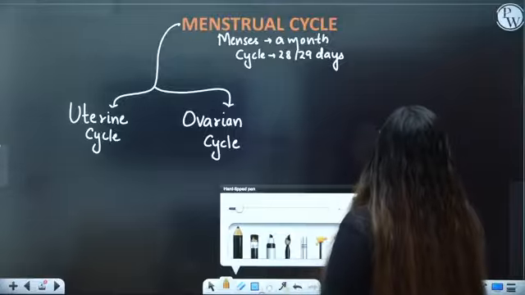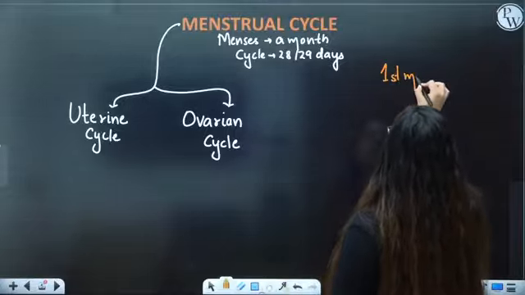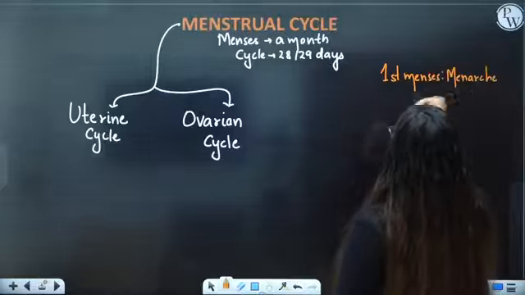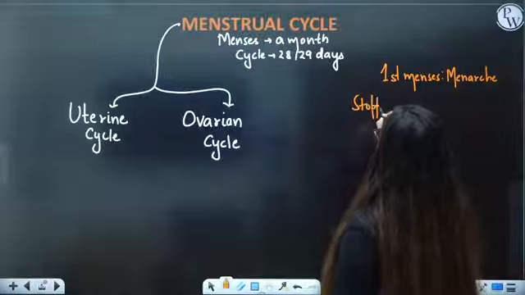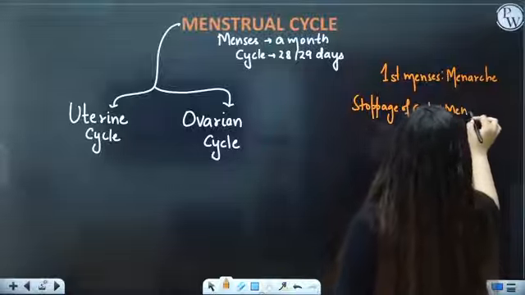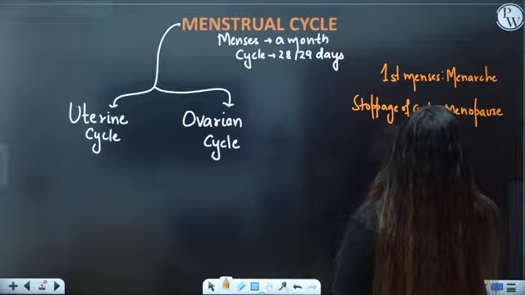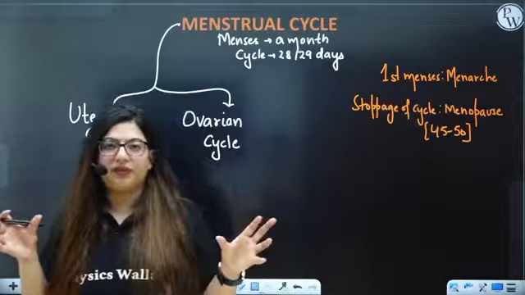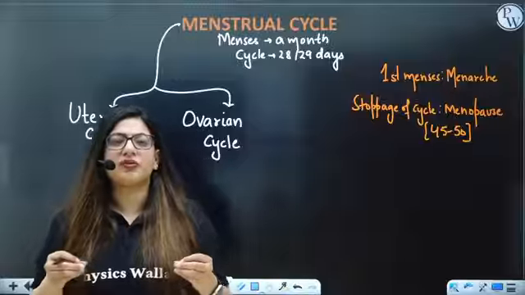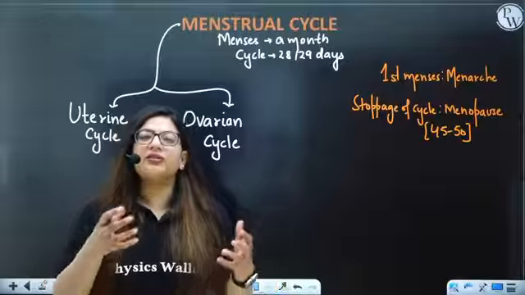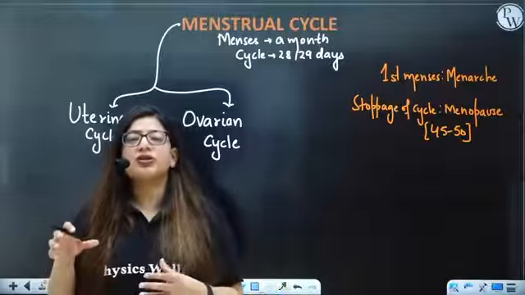Second thing, whenever a female has her first menses, what do you call it? You call it menarche. When there is stoppage of this menstrual cycle, we call it menopause. Menopause arrives around the age of 45 to 50 in a female. When in a female around 45 to 50 years of age, no follicles are left in her body, there will be no source of estrogen and the cycle will stop there. So that situation is known as menopause.